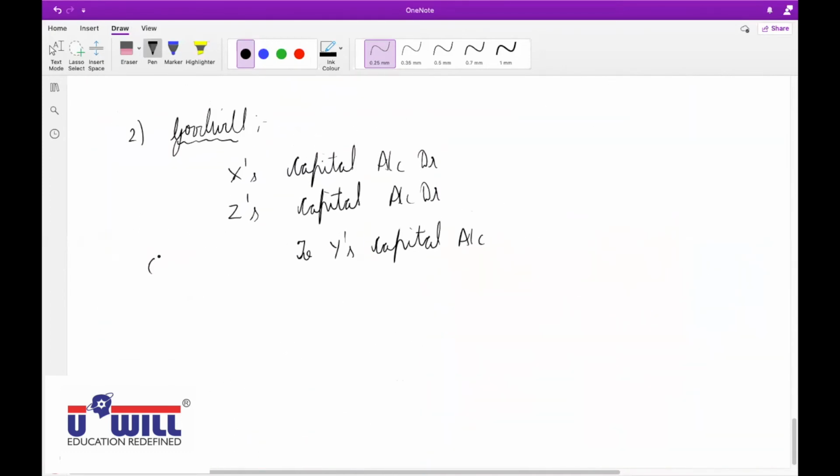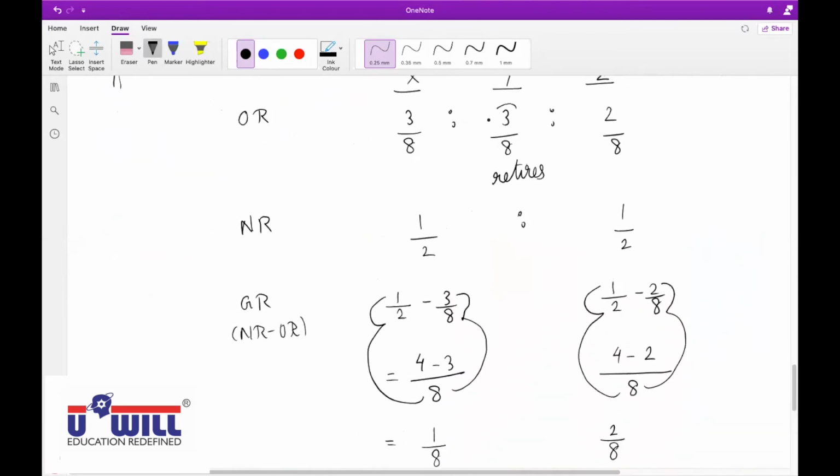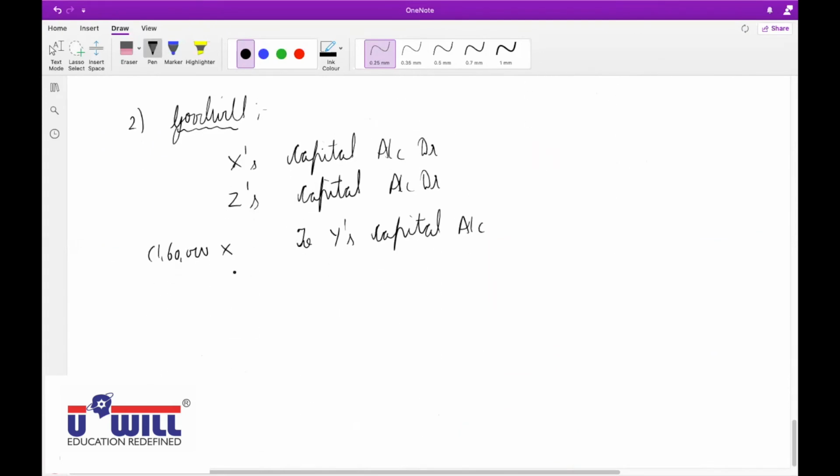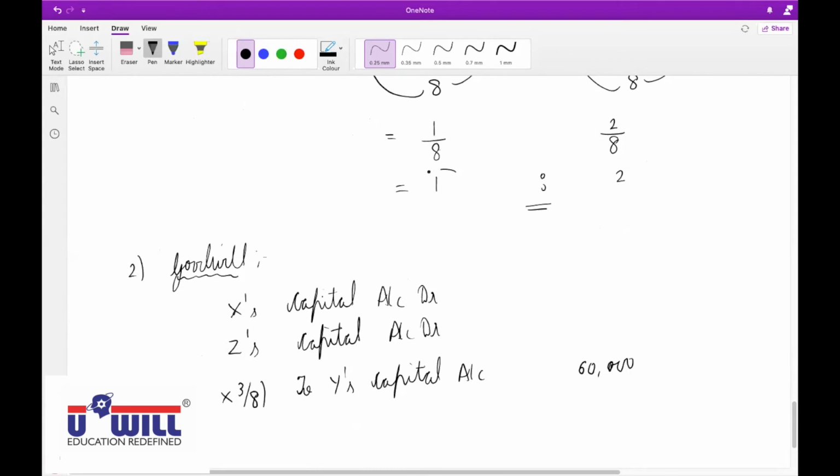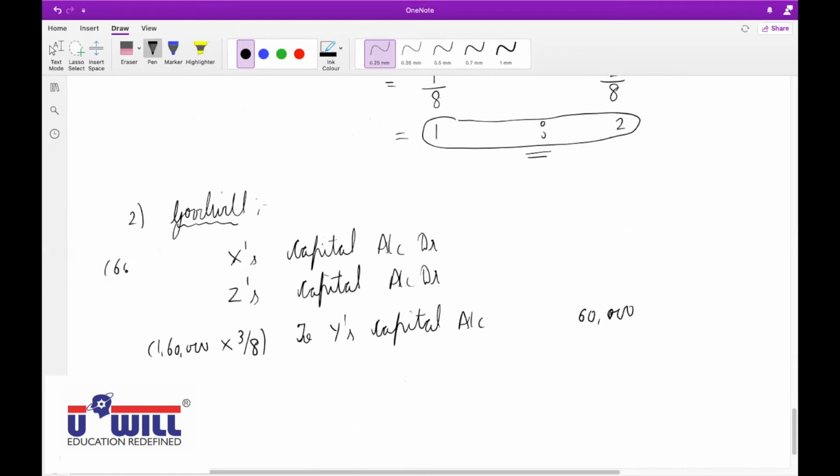Goodwill 1,60,000 into Y's share, the retiring partner's share. What is it, 1/4? Oh, sorry, 3 by 8. Y's share is 3 by 8. So 60,000. Now in what ratio will we distribute between X and Z? Gain ratio, that is 1:2. So 1 by 3 and 2 by 3. 60,000 into 1 by 3 and 60,000 into 2 by 3 gives 20,000 and 40,000.